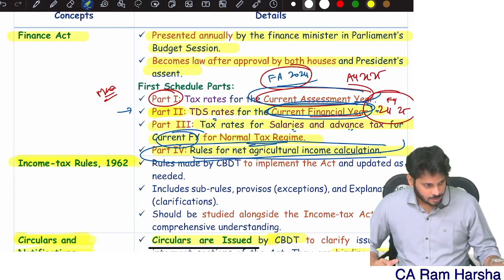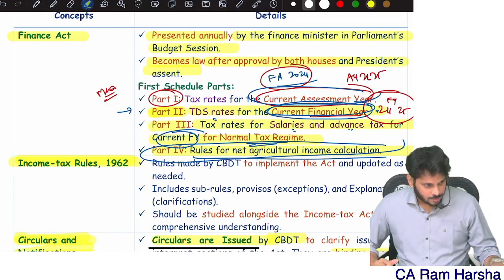Now, whatever income you are getting under income tax law is broadly categorized into 5 heads of income. What are the 5 categories? The first category is salaries. Second, house property. Third, business or profession. Fourth, capital gains. And any other income, which is called other sources.